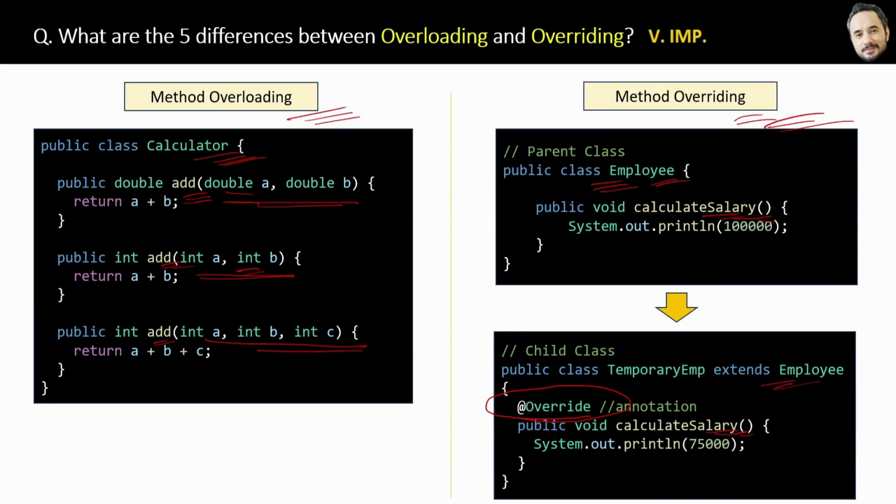The last difference is that constructors of classes can be overloaded. Multiple constructors can be overloaded, whereas constructors of the base class cannot be overridden in the derived class. And yes, constructors I will explain in upcoming questions separately. That is slightly more advanced, this last difference.